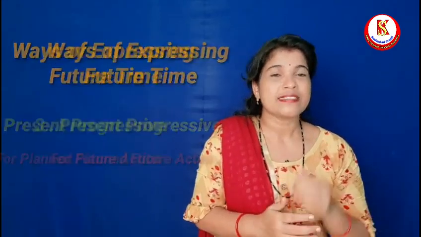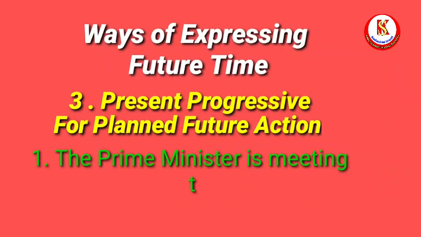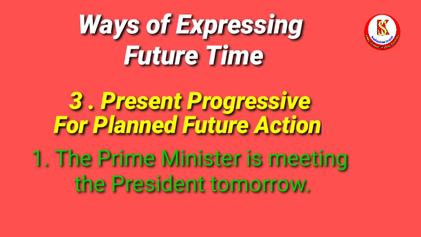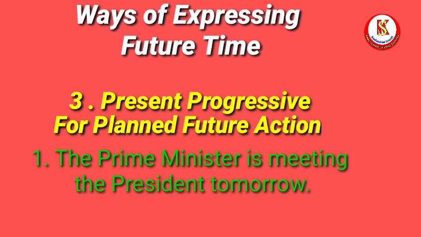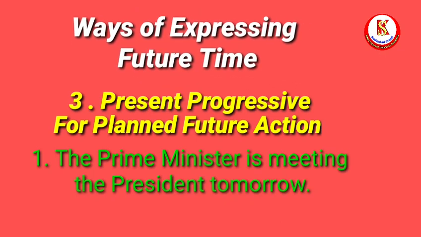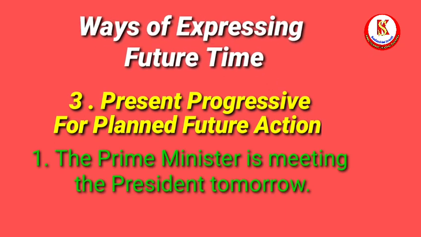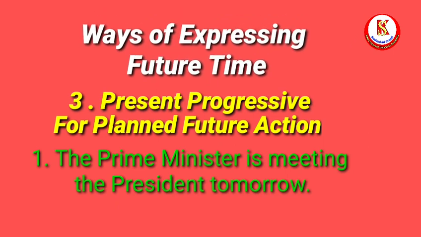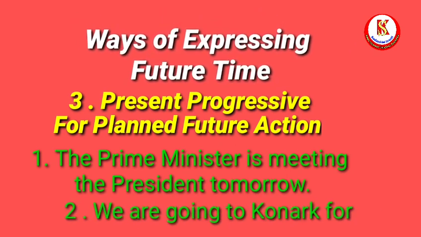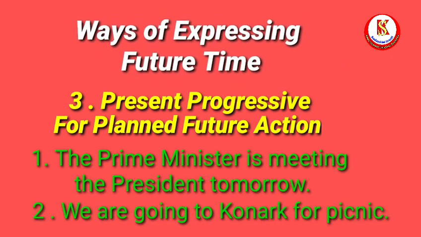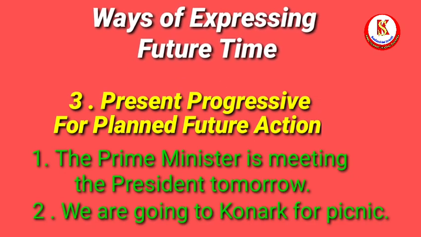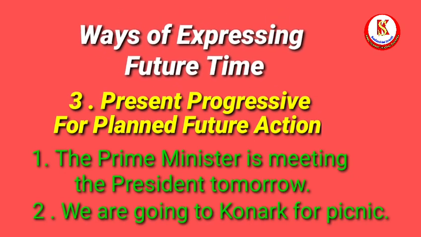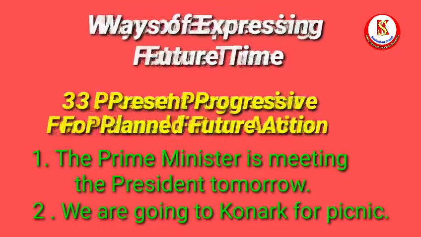For example, the Prime Minister is meeting the President tomorrow. That means all sorts of activities or planned or the things are already arranged and they will just meet. And another example, we are going to Konark for picnic. That means almost all the arrangements is over, just we will go.